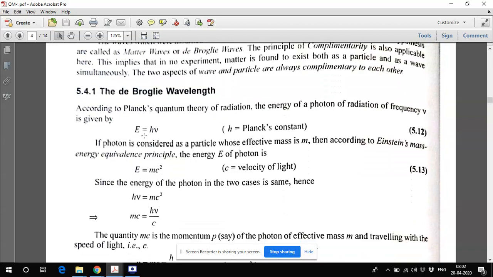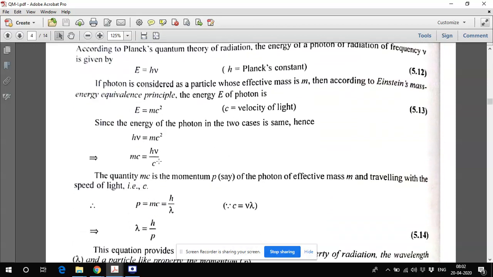We know this particular formula, E equal to h nu, number one. Then we know this formula, E equal to mc square. So these two formulas are very simple. This m is the mass. So E equal to mc square is for a mass body, for a particle. E equal to h nu is for a wave. And once you equate them, h nu equal to mc square, you can do it because this is for the wave nature, this is for the particle nature. And if you just use these two equations, you get h nu equal to mc square.